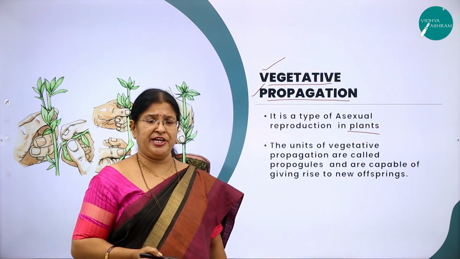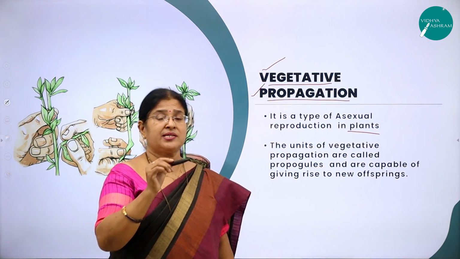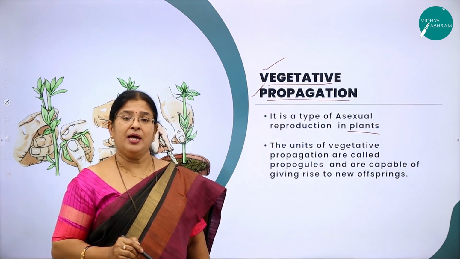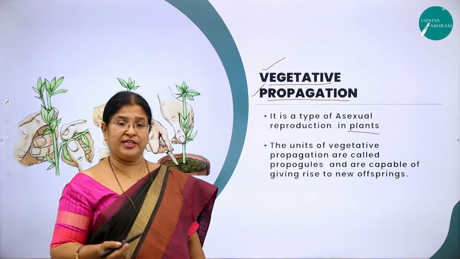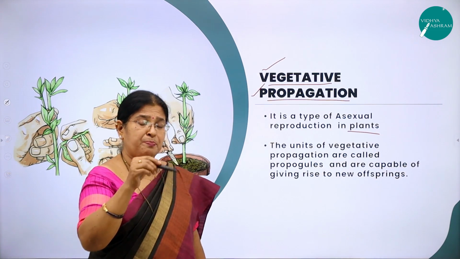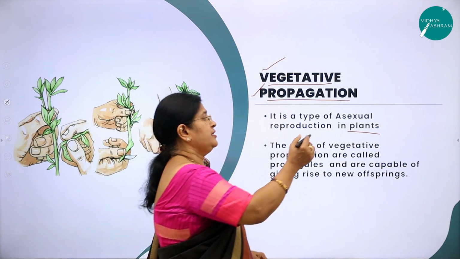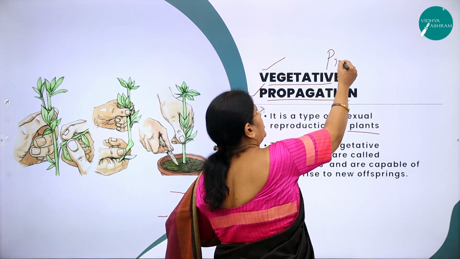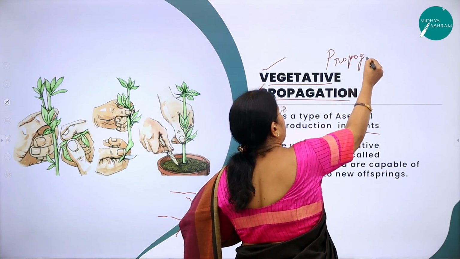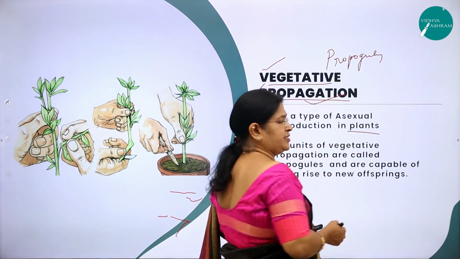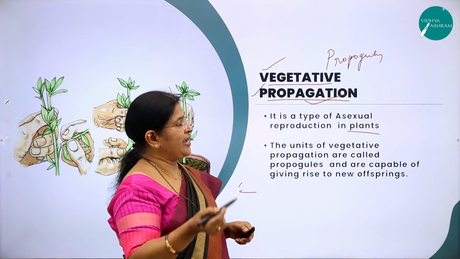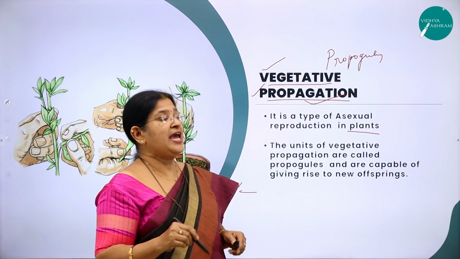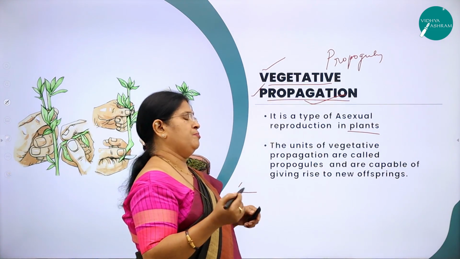What do you mean by vegetative? The plant parts are called as vegetative parts, may it be the root, may it be the stem or the leaf. So all these parts put together, they are called as propagules. Hence the word propagation, multiplication. So these propagules are going to take part in the process of reproduction, hence the name vegetative propagation.